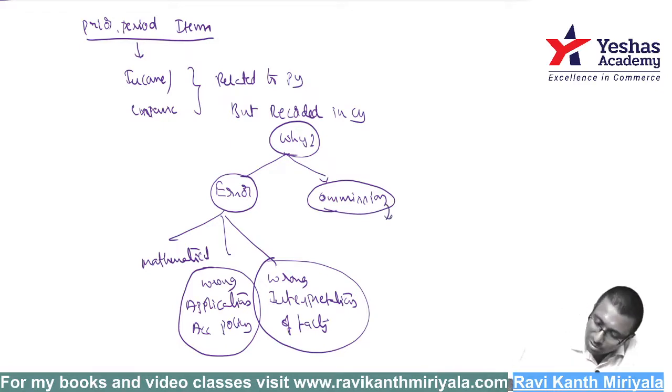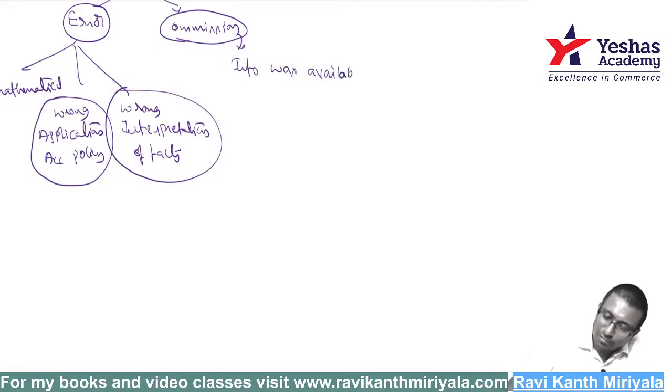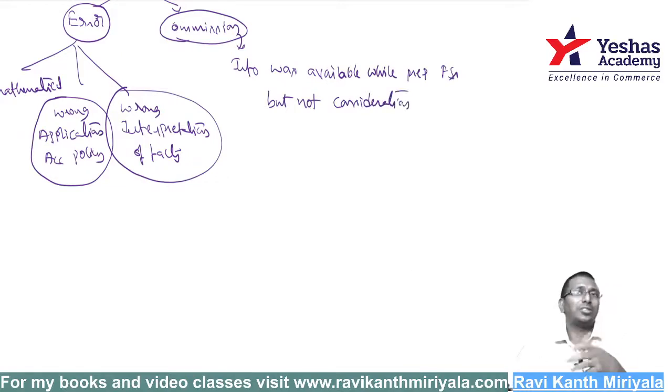Omission. What do you mean by omission? Omission means information was available. Information was available while preparing the financial statements, but not considered. We had the information, we missed out. That is our mistake.